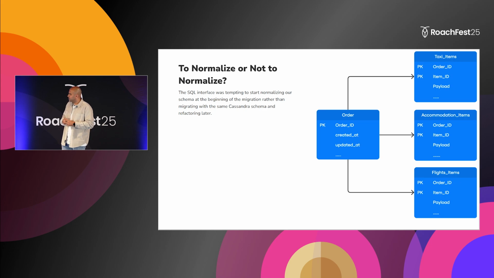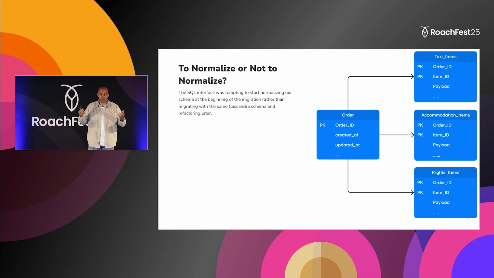The second learning is schema design. When we started using Cockroach, it was like, okay, it's a PostgreSQL protocol, how about we start thinking about normalizing our data schema? That turned out not to be a great idea, because yes, it's a PostgreSQL protocol, but under the hood it's not a single master.